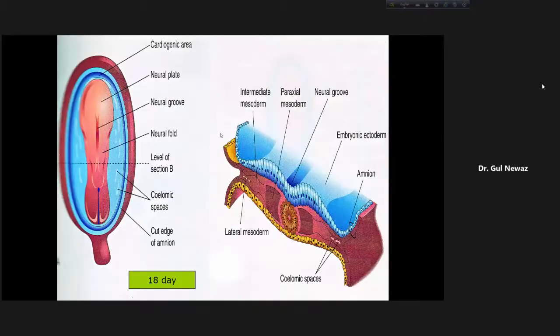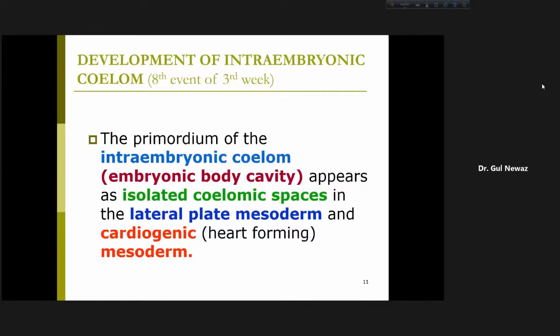So what happens here? This is our lateral plate mesoderm. And if we can see from here, this is the embryo. And this one here is in a different color because this is taken from a different book. This is the red neural plate and underneath is the mesoderm. So in the lateral plate mesoderm here and here, there appear some coelomic spaces, 1, 2, 3, and here also we can see the coelomic spaces. Look here, coelomic spaces. So the primordium of our body cavity appears as isolated coelomic spaces in lateral plate mesoderm and also in the cardiogenic mesoderm.